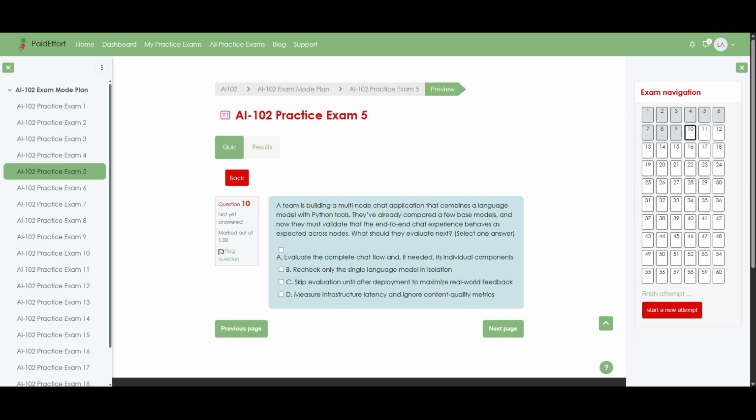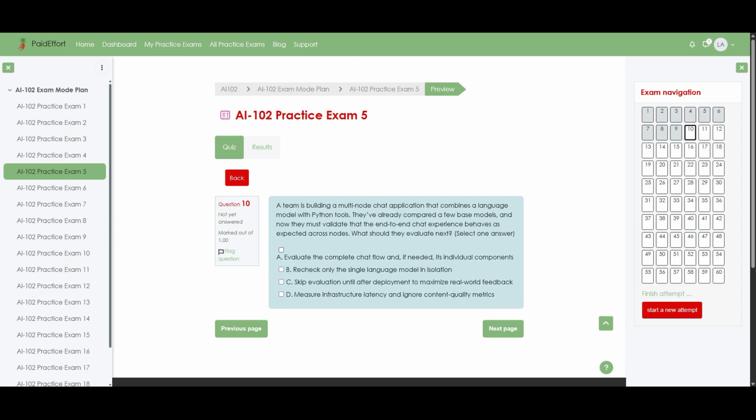Question 10. A team is building a multi-node chat application that combines a language model with Python tools. They have already compared a few base models, and now they must validate that the end-to-end chat experience behaves as expected across nodes. What should they evaluate next? Select one answer. Option A. Evaluate the complete chat flow and, if needed, its individual components.